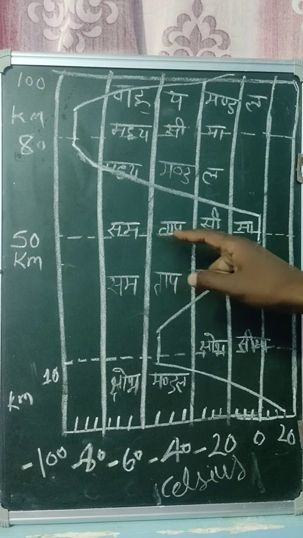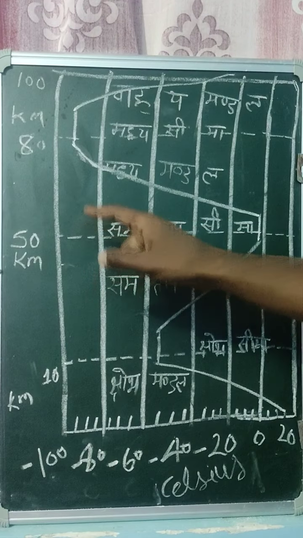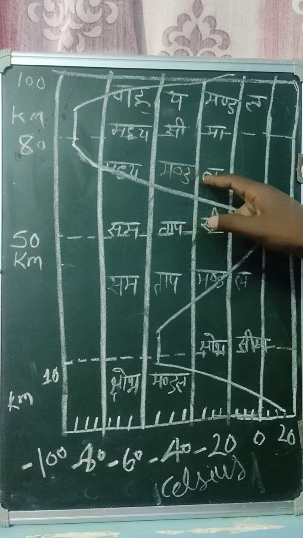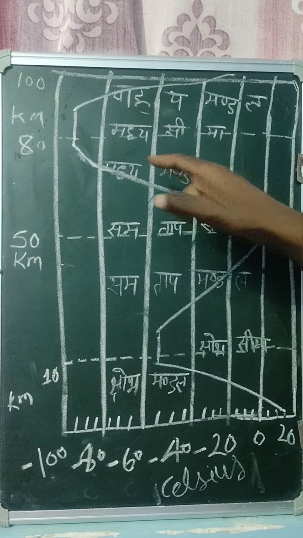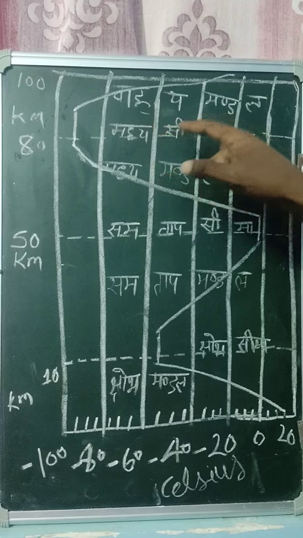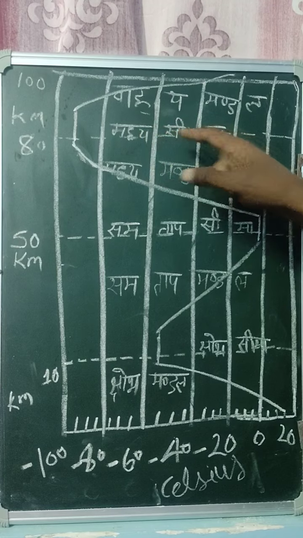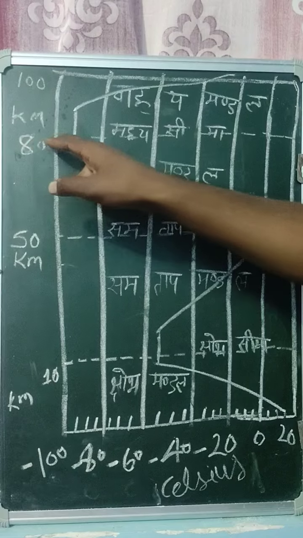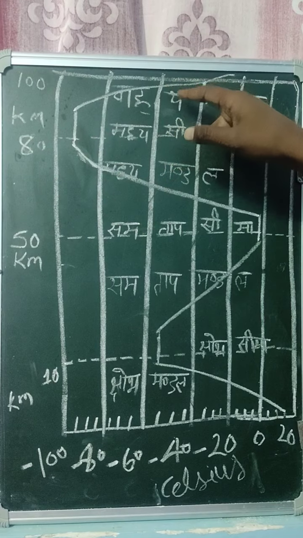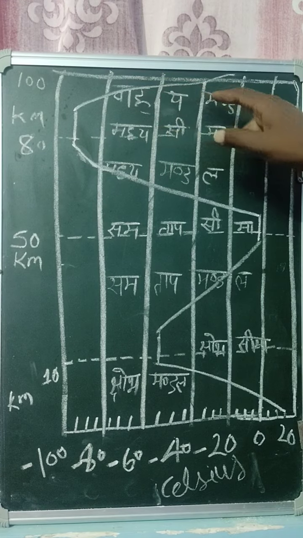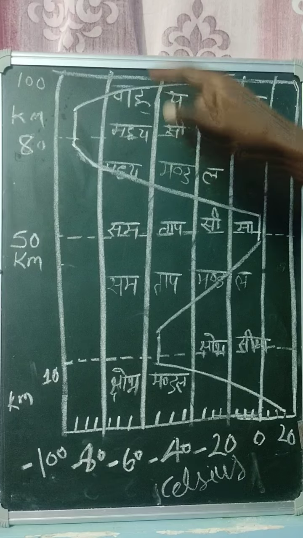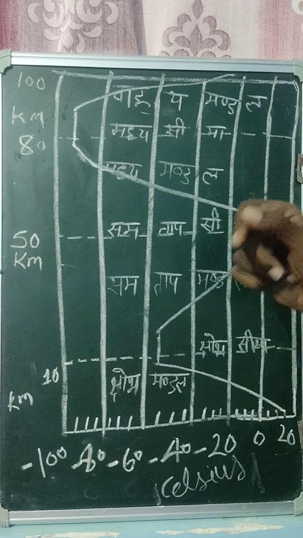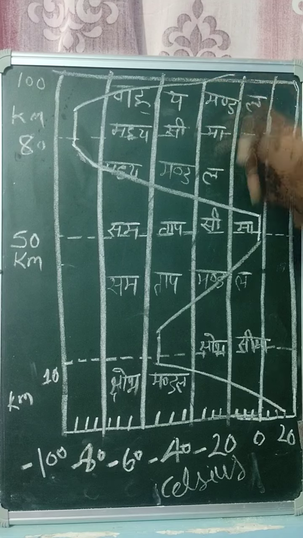Above the stratosphere, 50 km to 80 km is called the mesosphere. This is the mesosphere, in Hindi Madhya Mandal, and this is the Madhya Sima, the mesopause. This is the boundary above the mesosphere, at 80 km. Above 80 km to 100 km, this is the Bahya Mandal. Above 100 km, Bahya Mandal. Bahya Mandal means exosphere. This is the exosphere.